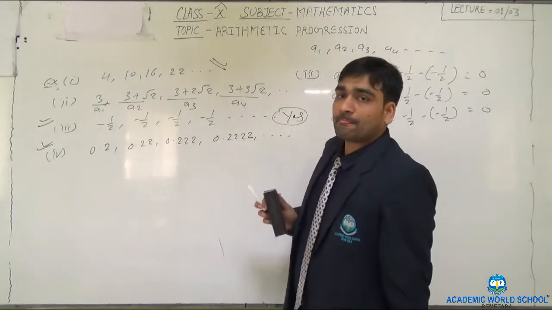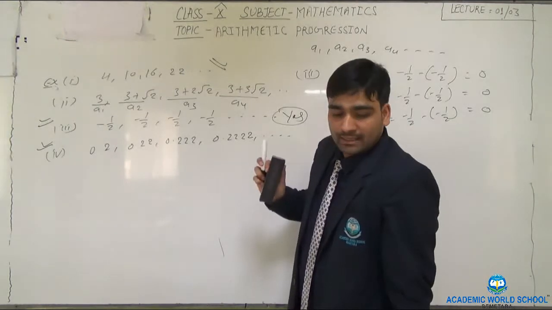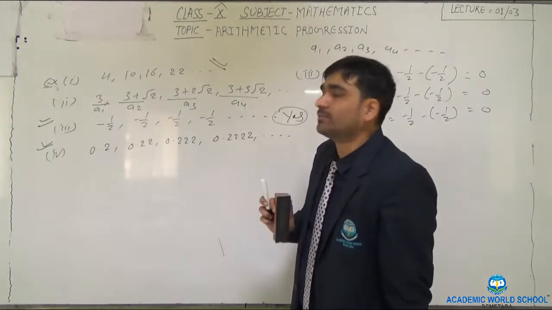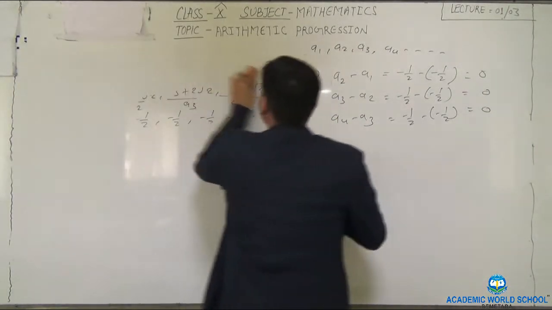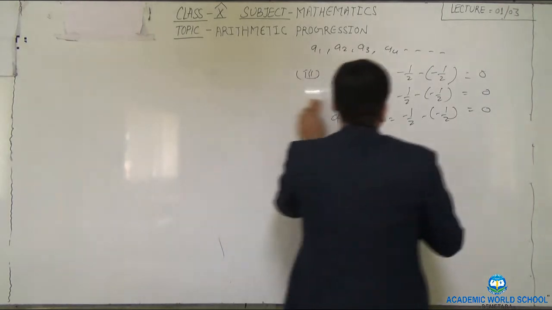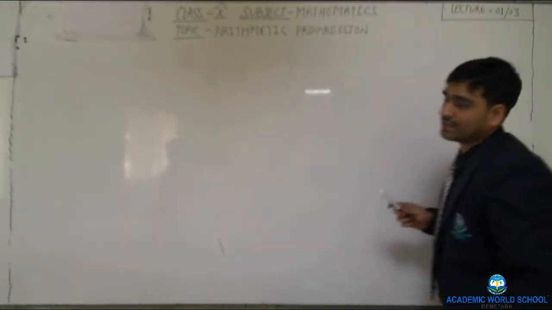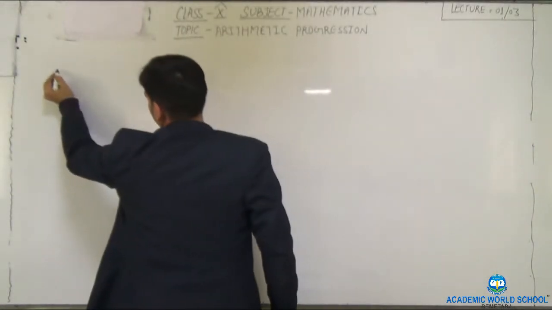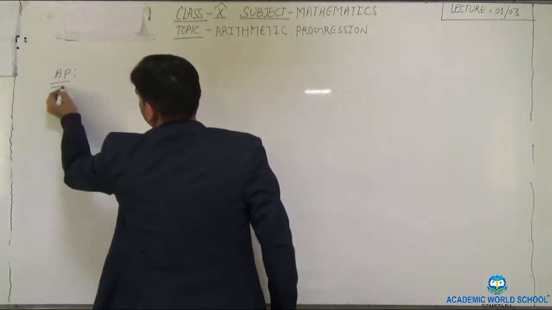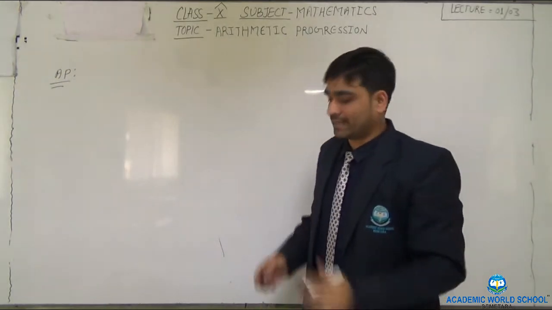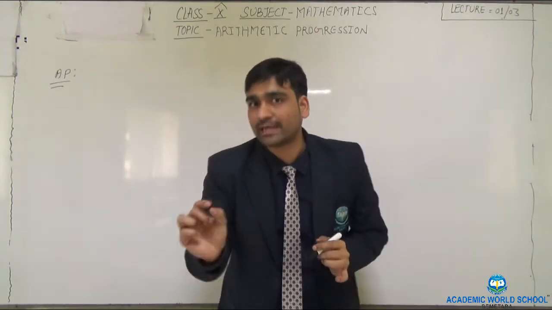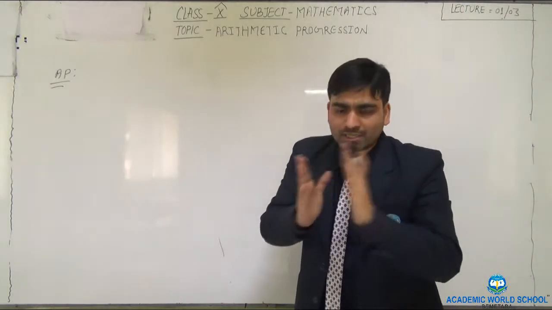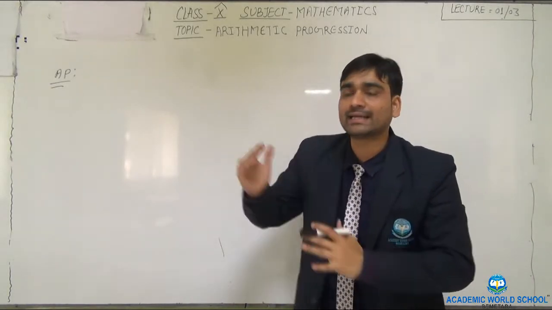Okay. Now we will see the standard form of the AP. If the first term and the common difference are given, then how can we find the AP? So see here. Any AP, how can we get it? By adding the common difference to its preceding term, we can get the AP.